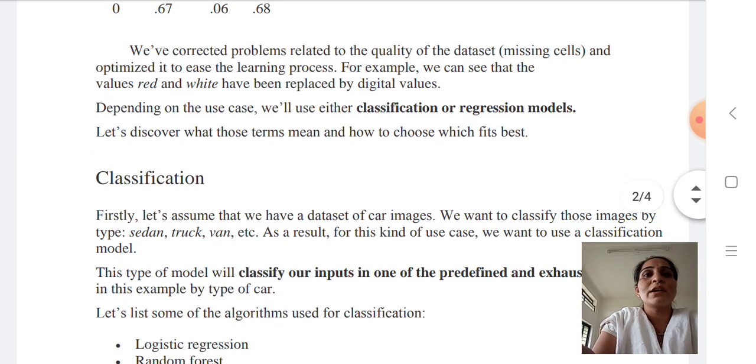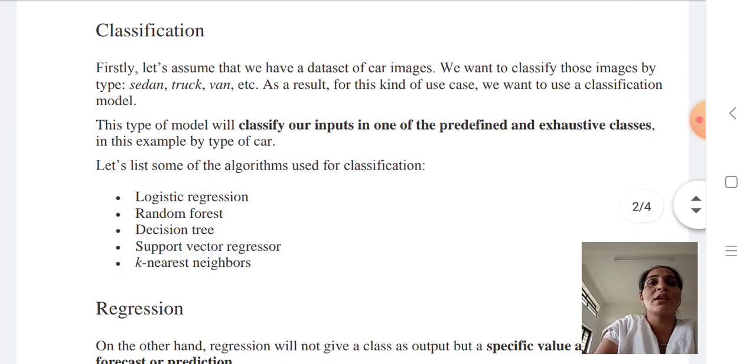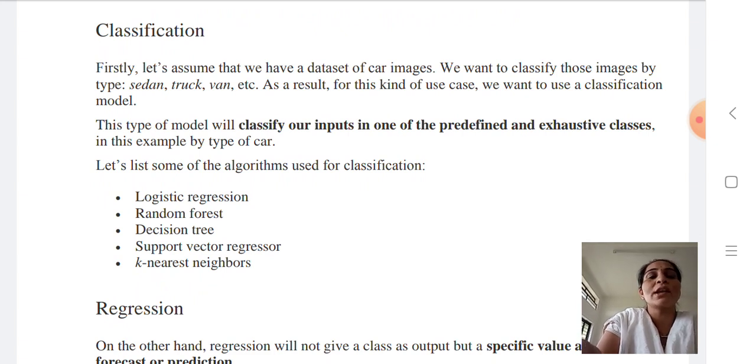Now, in supervised learning we are using classification and regression techniques. The classification technique is used to classify our inputs into one of the predefined and exhaustive classes. The algorithms used for classification are logistic regression, random forest, decision tree, support vector machine, and k nearest neighbors.